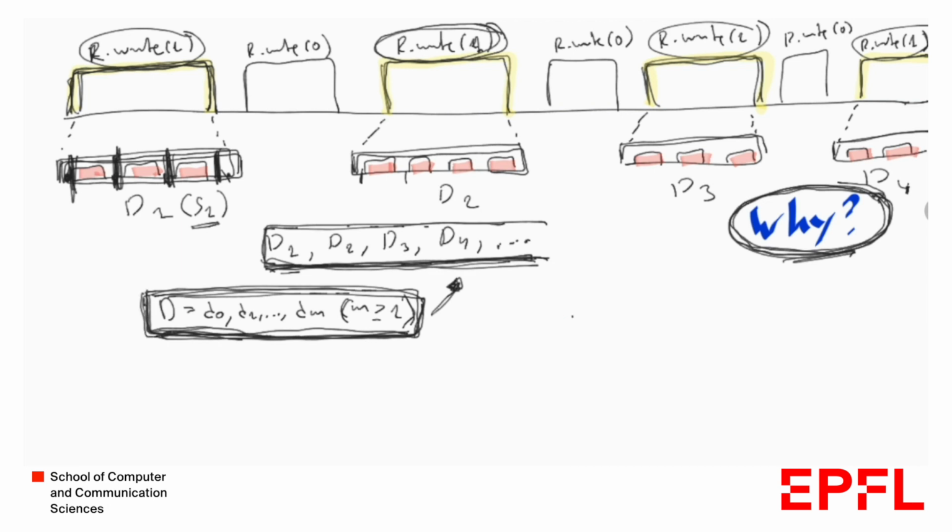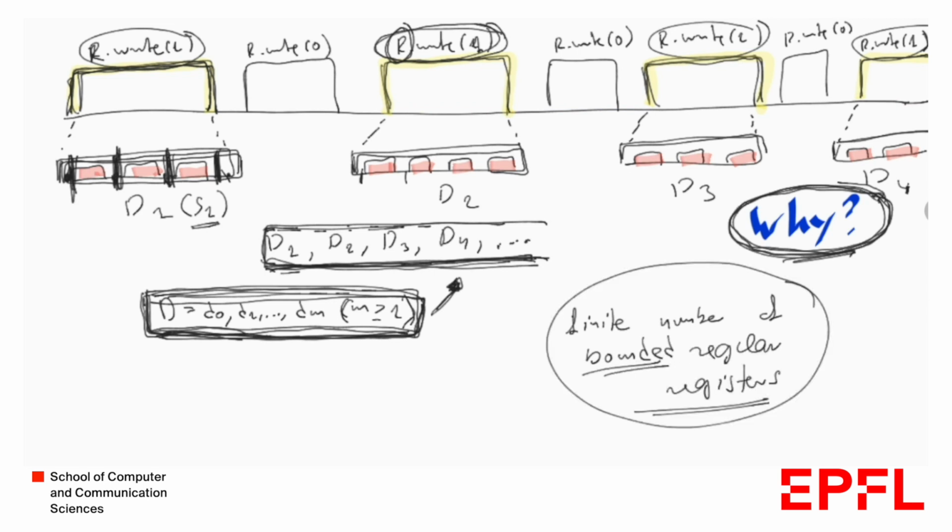So now we can answer the second question. Why does this digest D appear infinitely often in this infinite sequence of digests D1, D2, D3, D4, and so on? The important thing to notice is that we assumed in this construction that this atomic register R is implemented by using a finite number of bounded regular registers. And the way to think about it is that, let's say you had an infinite sequence of finite values. So you had 1, 103, 205, 107, 10, 103, and so on.